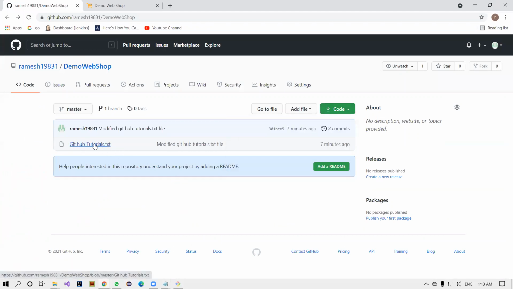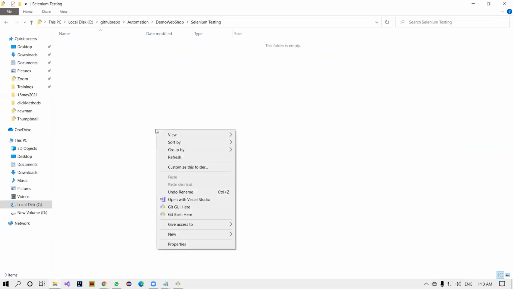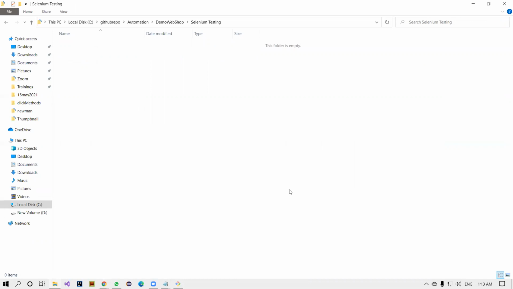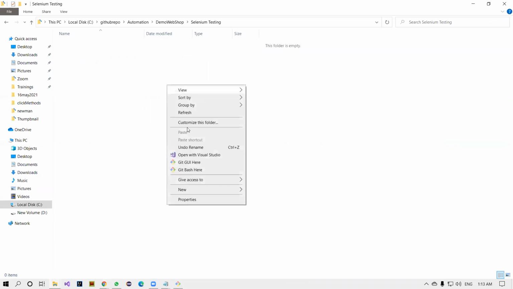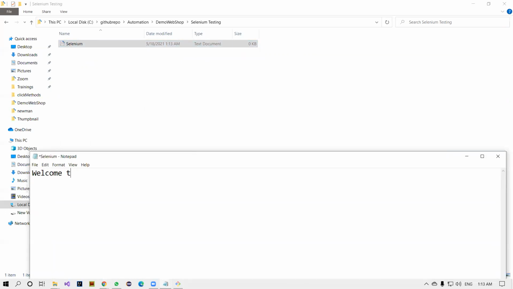All right, so this is the kind of code I'm adding here. I want to add some more files here. So I want to create a folder here, some Selenium testing folder. Inside that, I'm adding some documentation. I don't see any documentation here. Maybe I don't have documents right now. Fine, I can go and create a notepad again. Here, Git Selenium automation testing. Save it and close it.